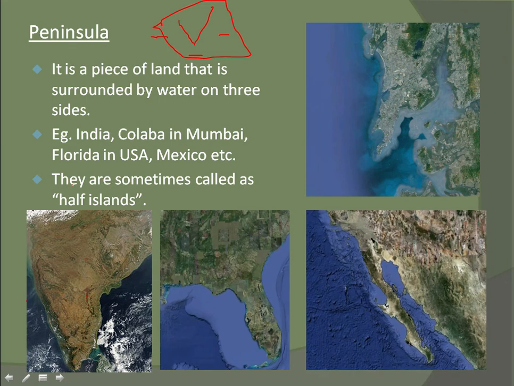They are sometimes called half islands. I will tell you about islands in the next topic. So this is India, this is Colaba in Mumbai, this is Florida in USA, and this is Mexico. Let's go to the next topic.